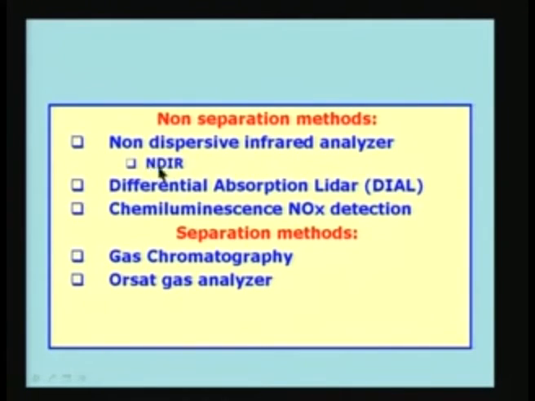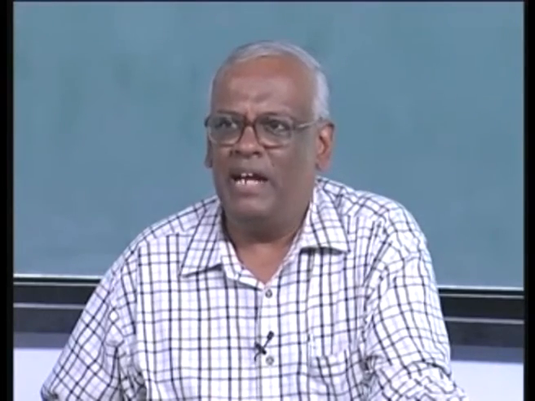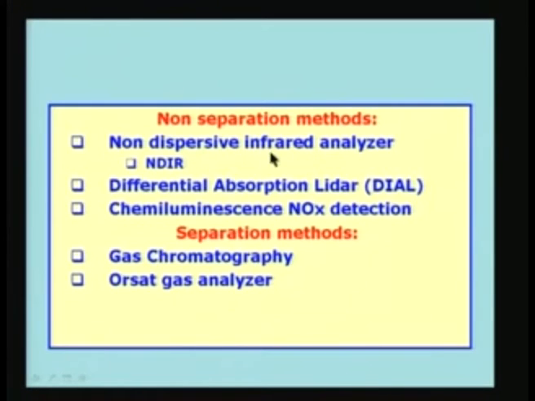It is also referred to as NDIR. It is a very popular method. The basis for this method is of course using infrared radiation and its interaction with the gas molecules. So, if you want to measure the presence or absence of the gas or the amount of gas which is present, you will have to make the infrared light pass through the medium where you expect the gas to be present, and based on the measurement you will be able to say how much is the concentration of the particular species in question. We will come back to this in greater detail later.